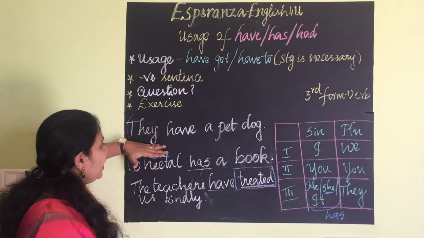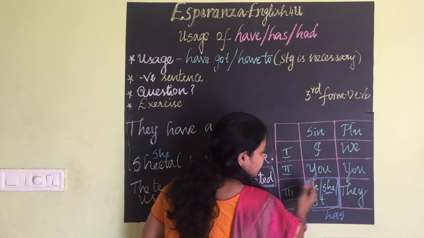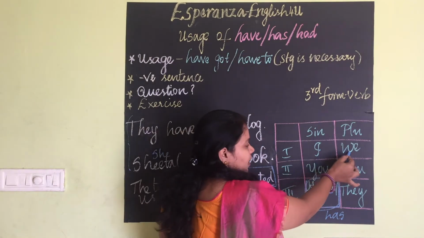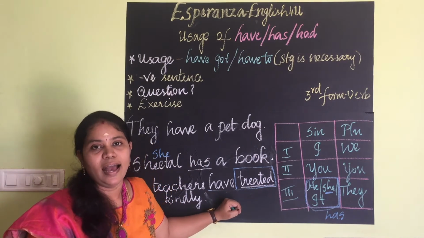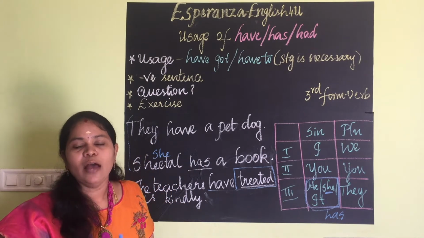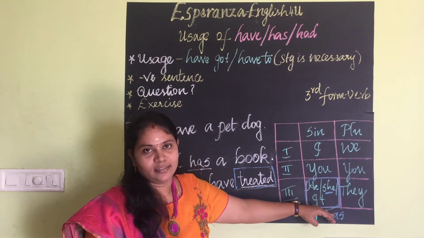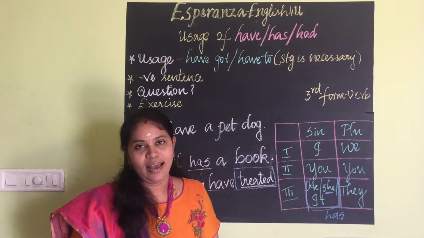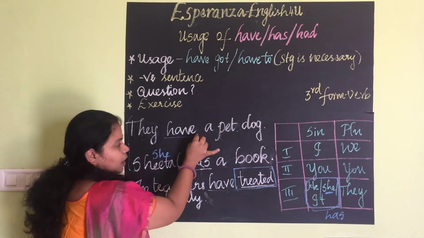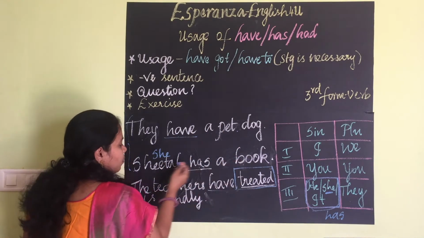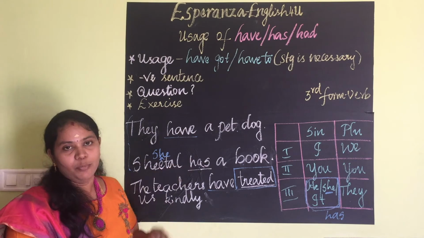Let us see how to use. They have a pet dog. I already told you where to use have, has, had. I have, we have, you have, they have. Only for he, she, it we have to use has. Have and has are for making present tense. He has, she has, it has. For other persons, we have to use have. So, they have a pet dog. Sheetal has a book, because for Sheetal we are referring to she. So, she has a book.